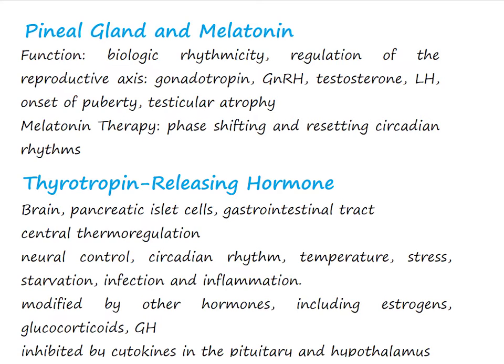Thyrotropin varies under different circumstances, including but not limited to neural control, circadian rhythms, temperature, stress, starvation, infection, and inflammation. Thyrotropin secretion is also modified by other hormones, including estrogens, glucocorticoids, and possibly growth hormone, and is inhibited by cytokines in the pituitary and hypothalamus.